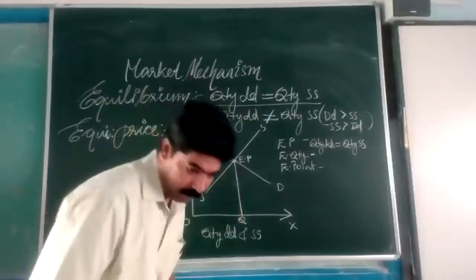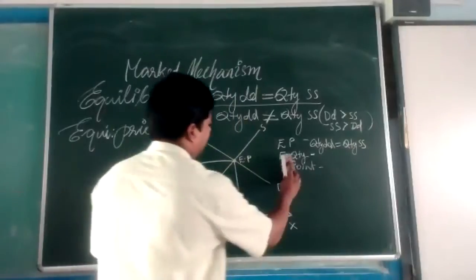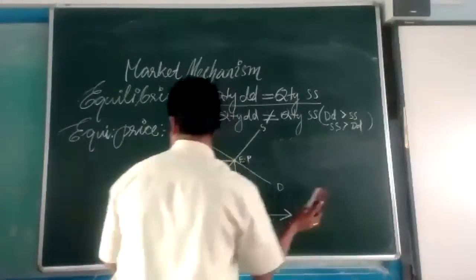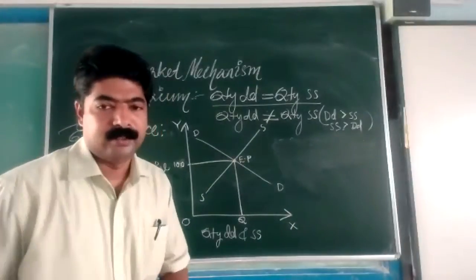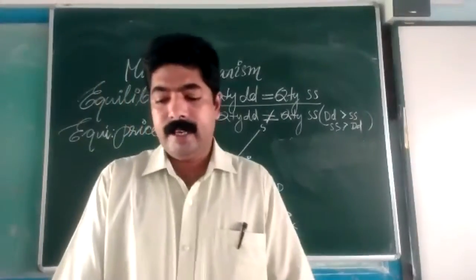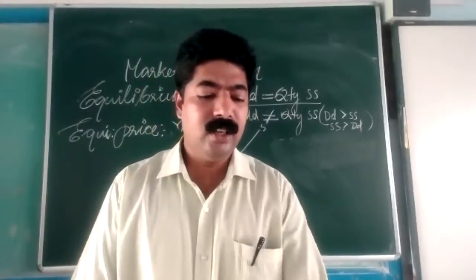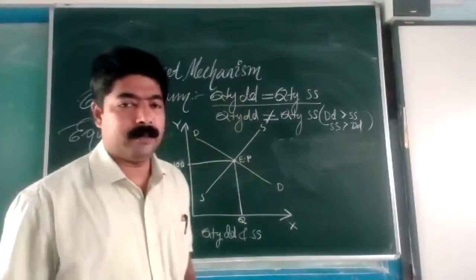Now listen here. Now if I make a particular schedule or a table for this, I have also told you there can be disequilibrium situations.